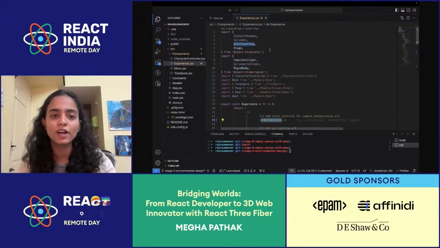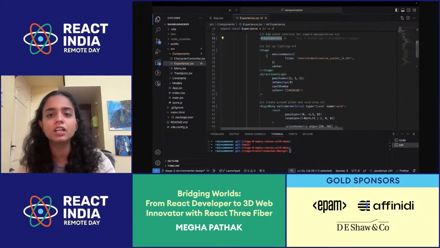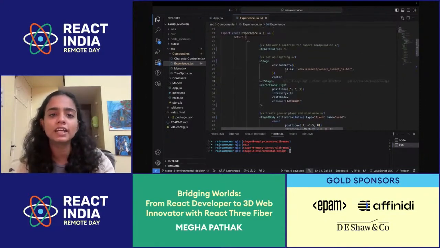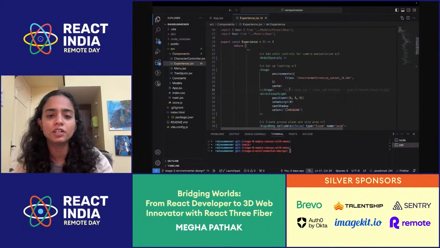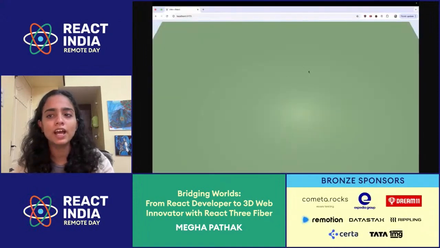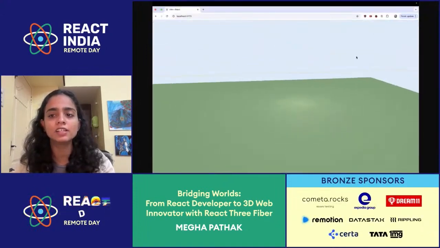This is also provided by React Three Drei. As I mentioned, these are pre-built 3D components. I can write my own orbit controls as well, but this is just a collection of different reusable 3D components that are generally used in every 3D space. So now that I added the orbit controls, I can navigate it in 3D.